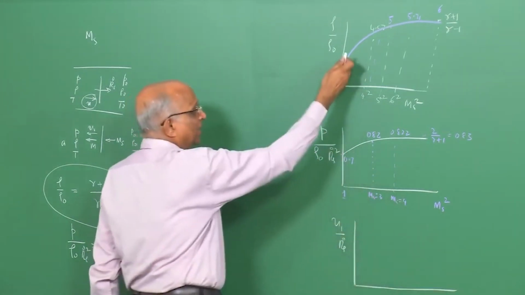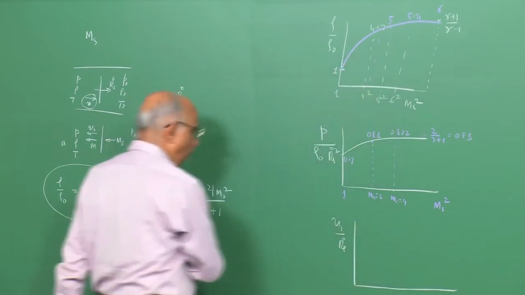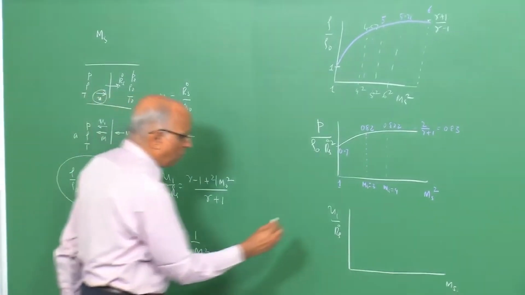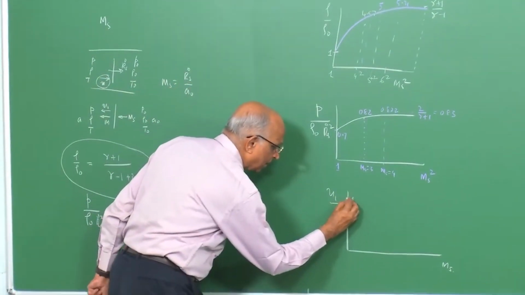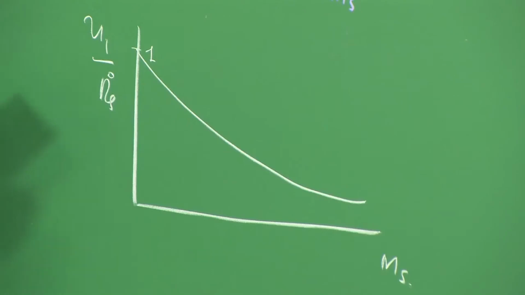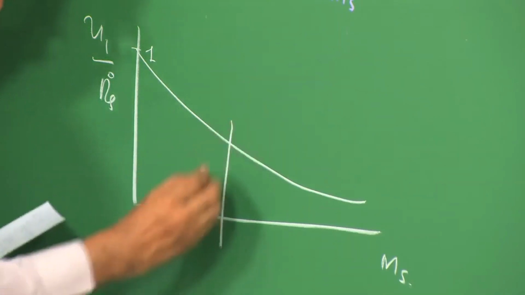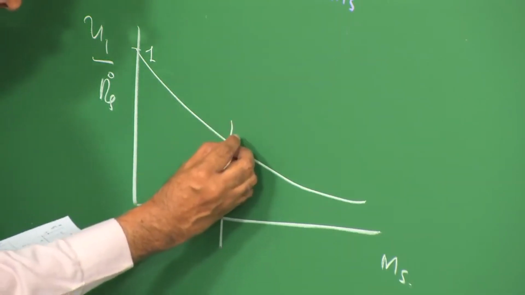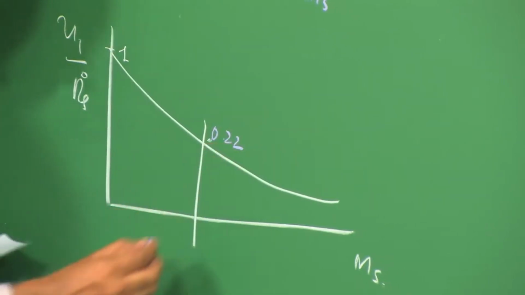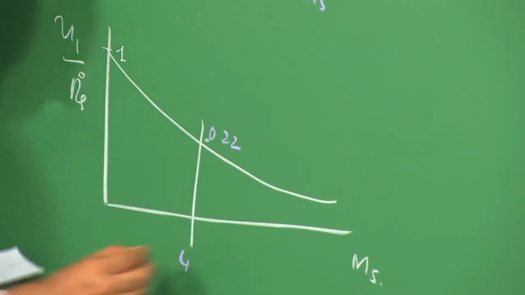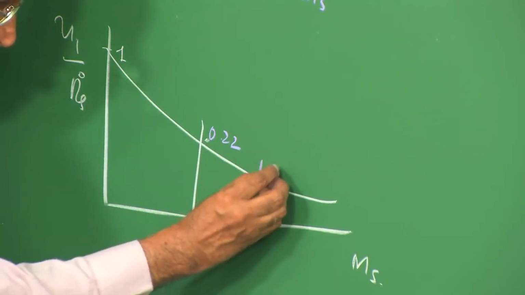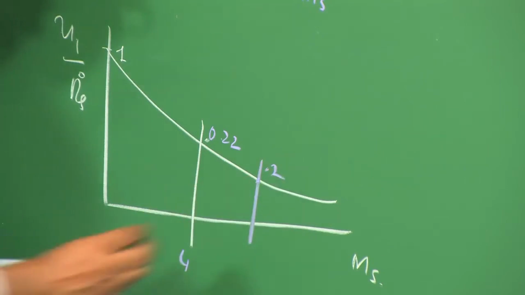I just should get the inverse of this because it is going to be the opposite over here, that means this is just the inverse of this. Therefore, if 1 is over here, the curve should be like this, and let us now put down the value. The value at 4 is around 0.22, at Mach number of 4, at Mach number of 5 it is 0.2, at 6 it is 0.19,